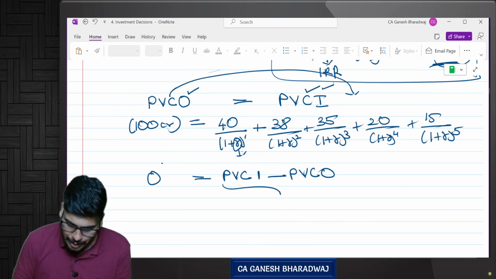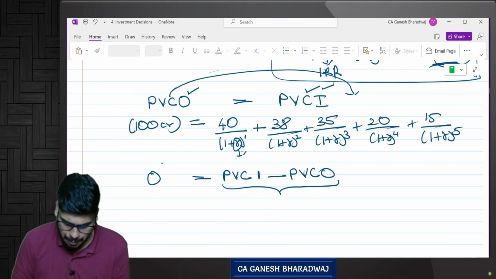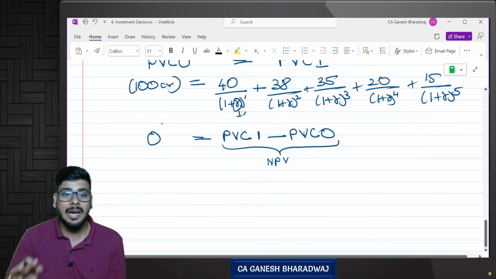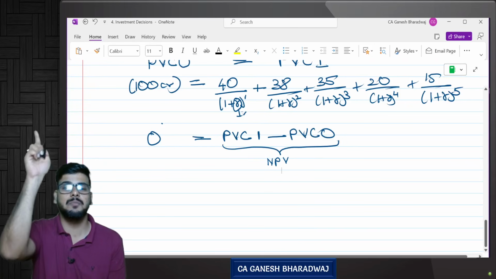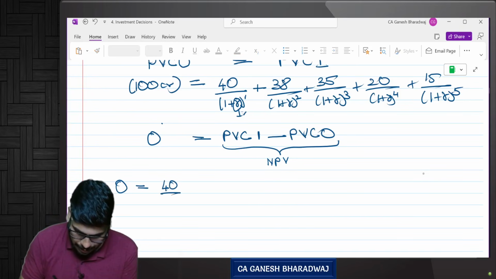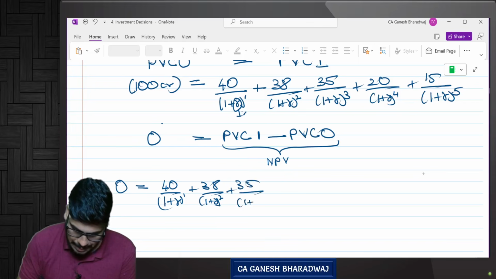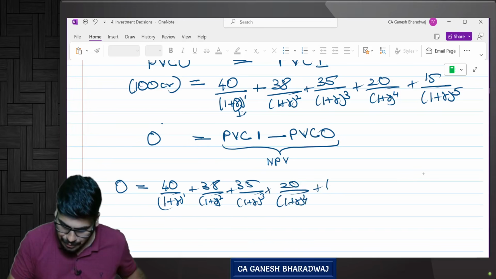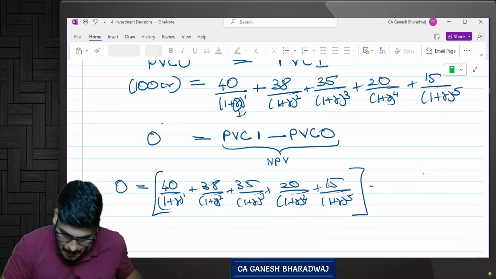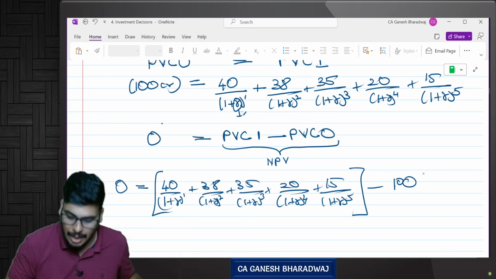Now, present value of cash inflow minus present value of cash outflow is popularly called NPV. Or in other words, can I say IRR is the discount rate that makes my NPV equal to 0? So, 0 is equal to 40 divided by (1 plus r) to the power 1, plus 38 divided by (1 plus r) to the power 2, plus 35 divided by (1 plus r) to the power 3, plus 20 divided by (1 plus r) to the power 4, plus 15 divided by (1 plus r) to the power 5. This is the present value of cash inflows, minus 100 crores. Are you clear with this?